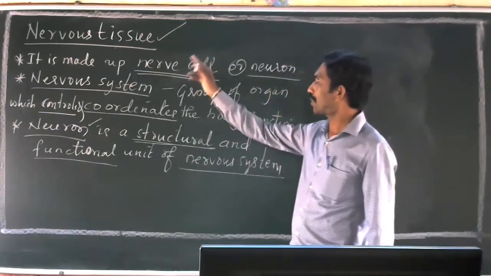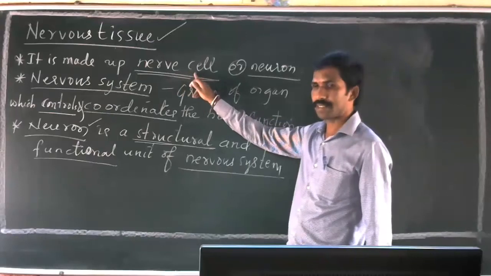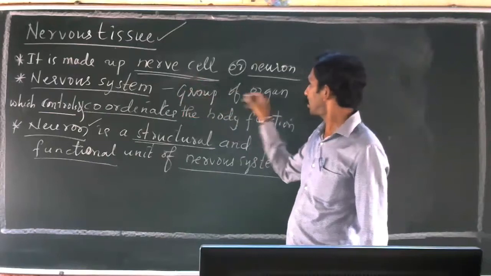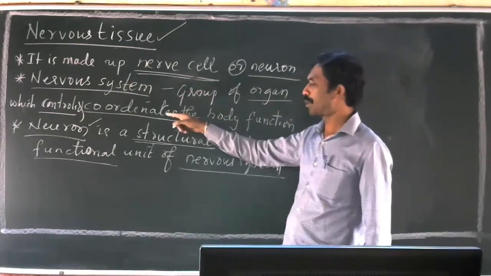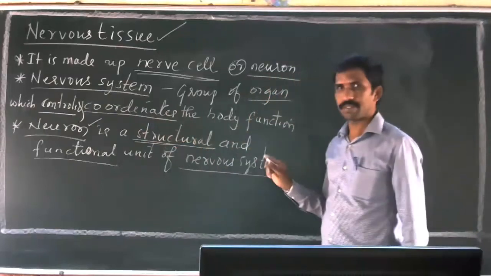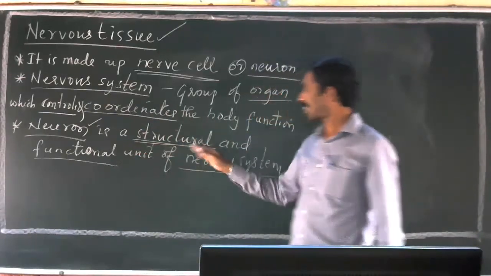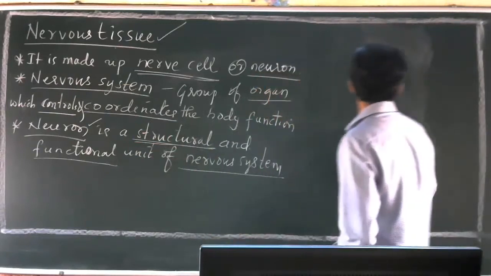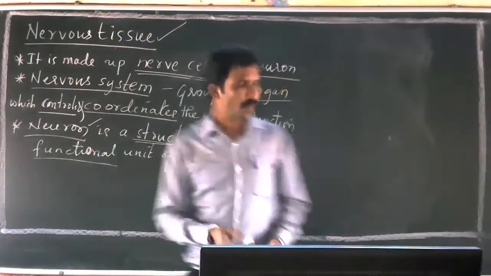Nervous tissue is made up of nerve cells. So nervous system means what? It is a group of organs which controls and coordinates the body's function. Neuron is the structural functional unit of the nervous system. So here I will draw the neuron.